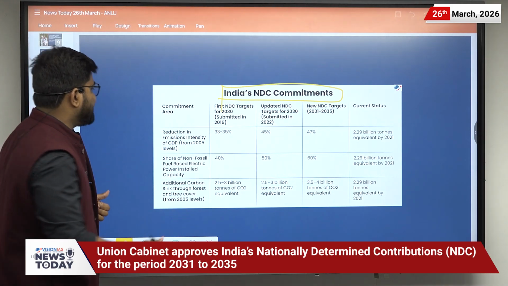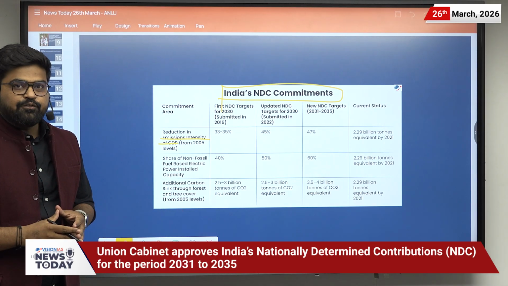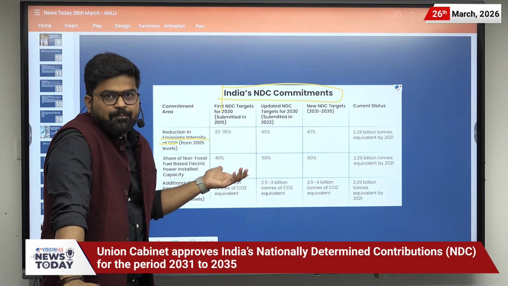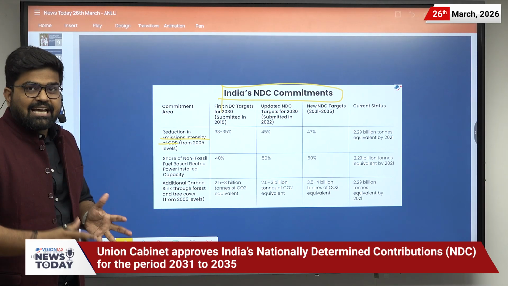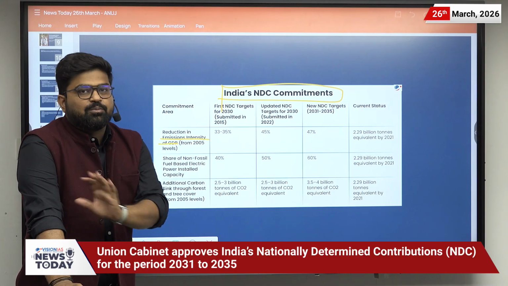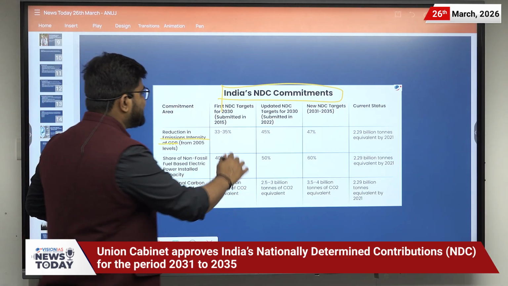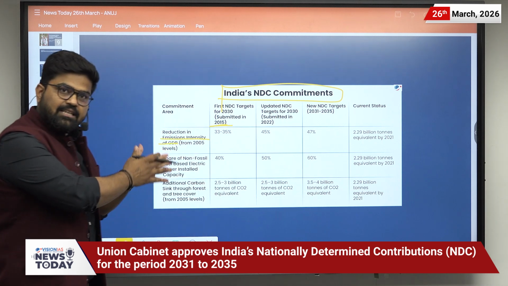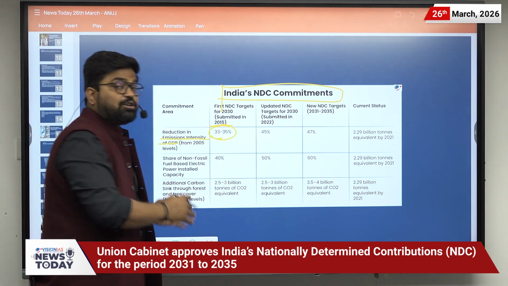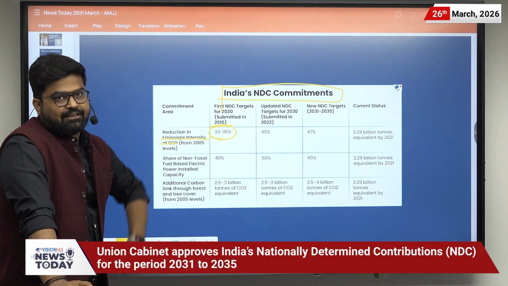First of all, the reduction in the emission intensity of GDP. What is this emission intensity of GDP? It is calculated as the carbon required for a unit output of the economy. So the first NDC target, which was submitted in the year 2015, said that we will reduce it by 33 to 35% as compared to 2005 levels.